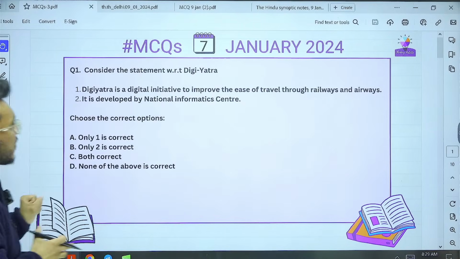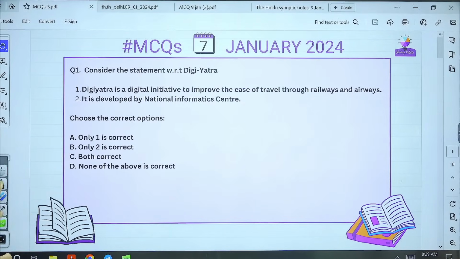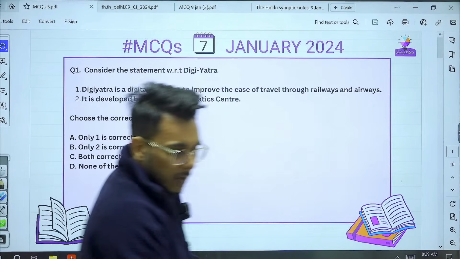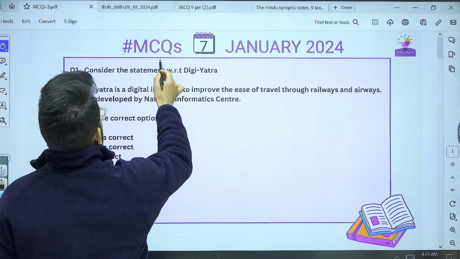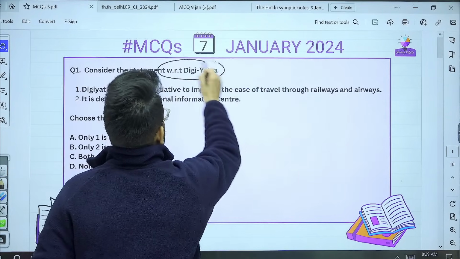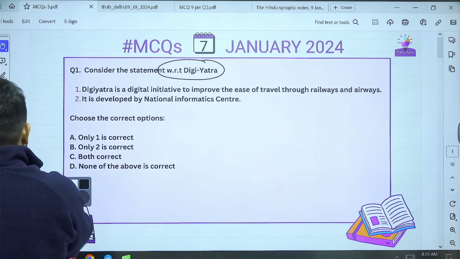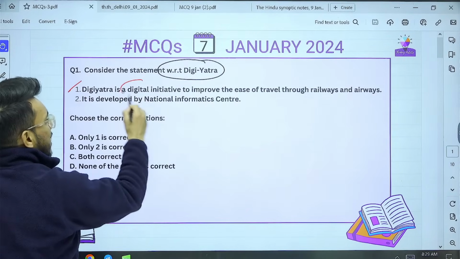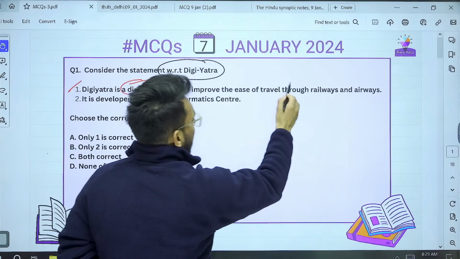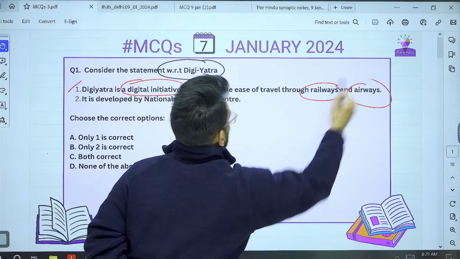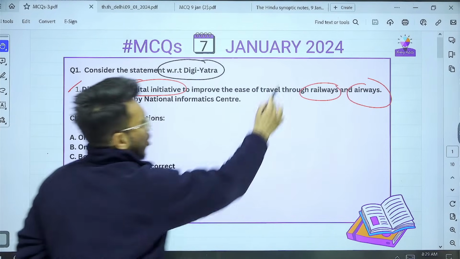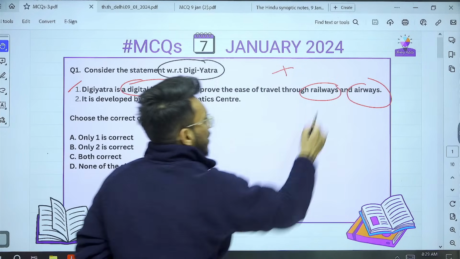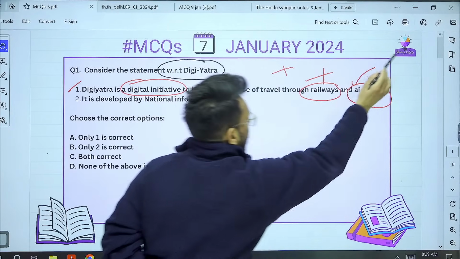Yesterday I gave you these 3 questions. Consider the statements with respect to Digi Yatra. Statement 1: Digi Yatra is a digital initiative to improve the ease of travel through railway and airway. This statement is wrong, because it has not been launched for railway. It has just been launched for airway.